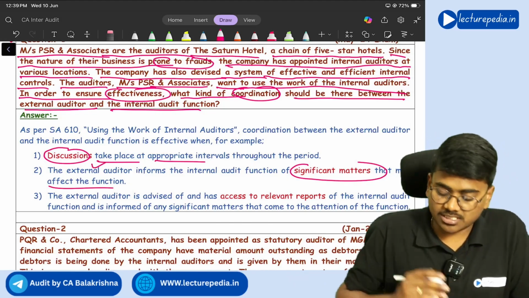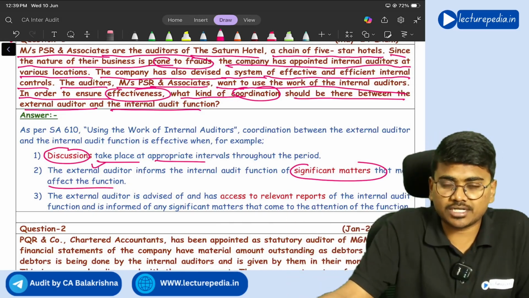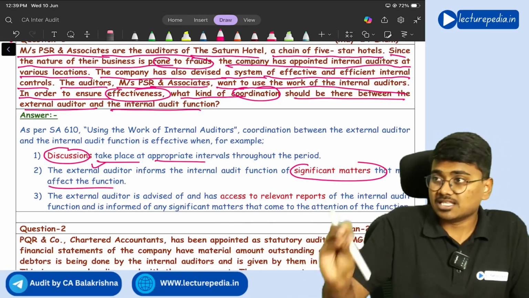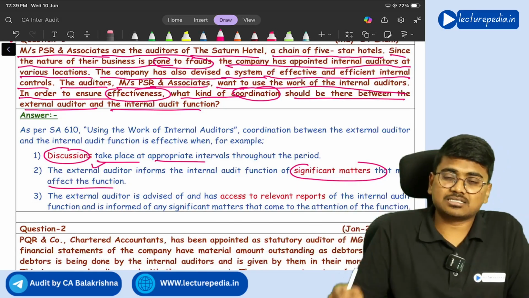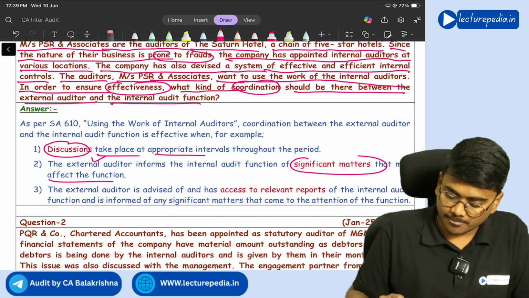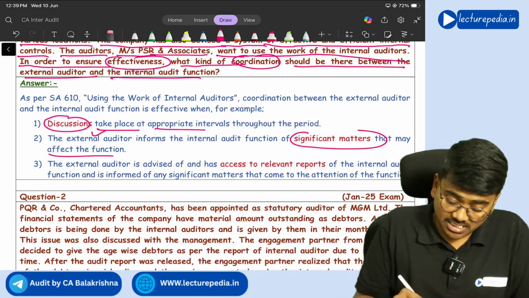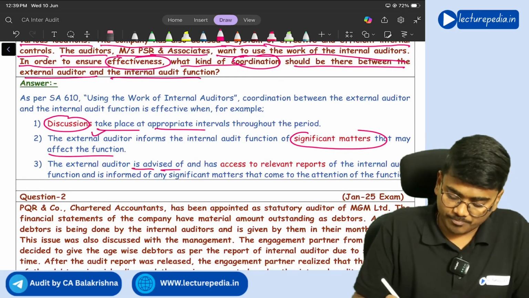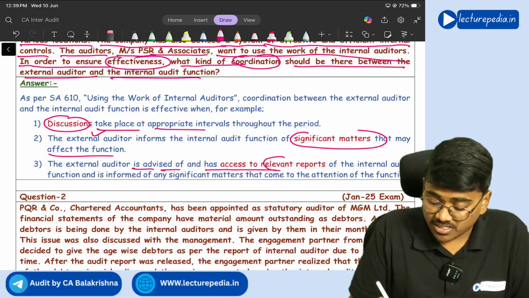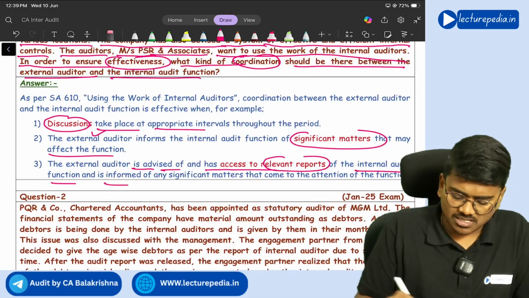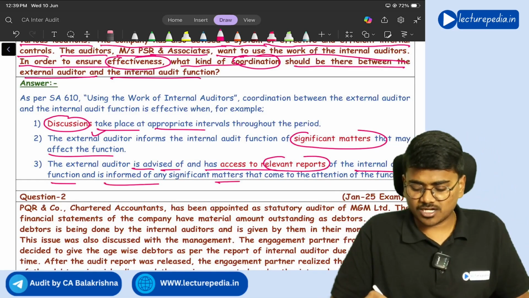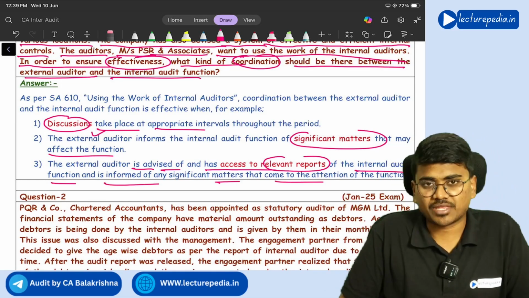So the external auditor has to inform the internal auditor that in this company there are these significant matters that will impact the internal audit function. The external auditor is also advised of, and has access to, relevant reports of the internal audit function, and is informed about any significant matters that come to the attention of the internal audit function.